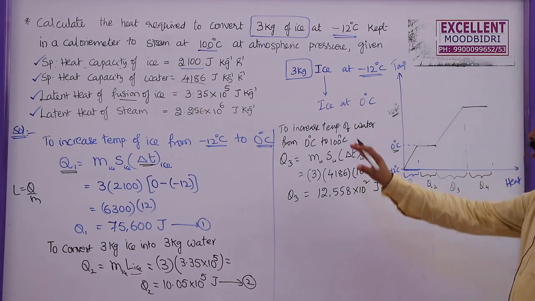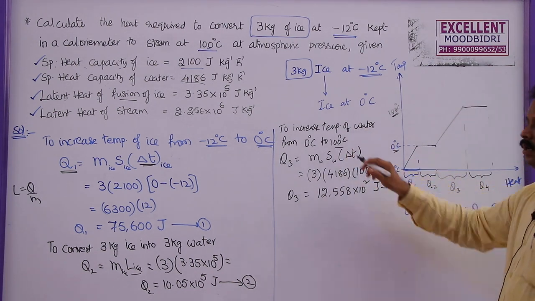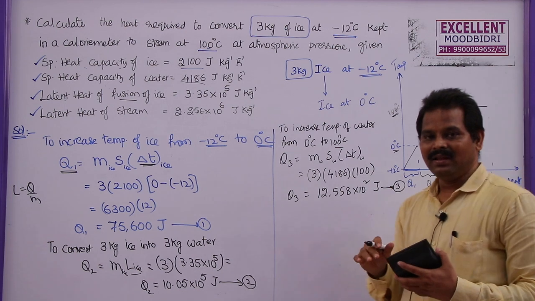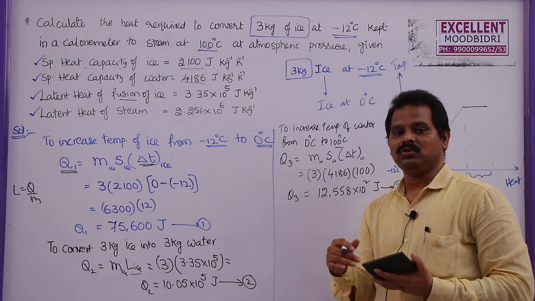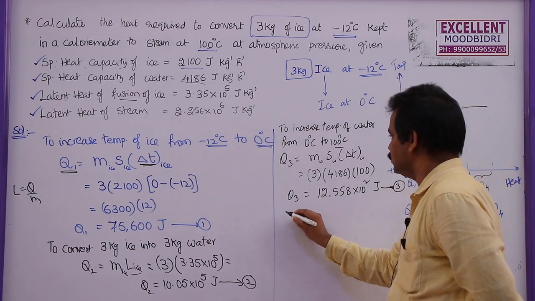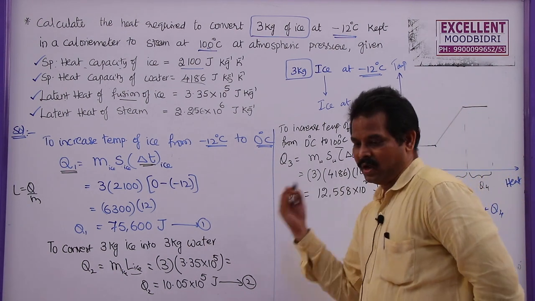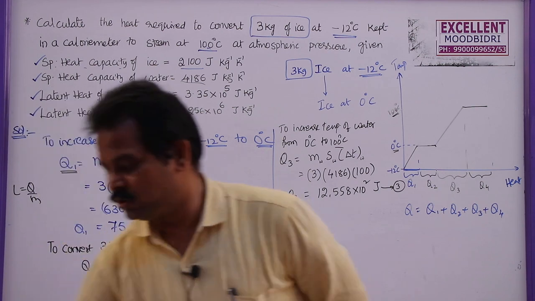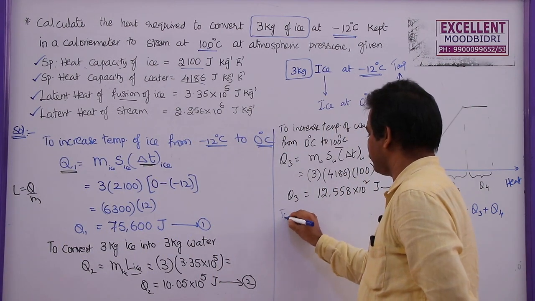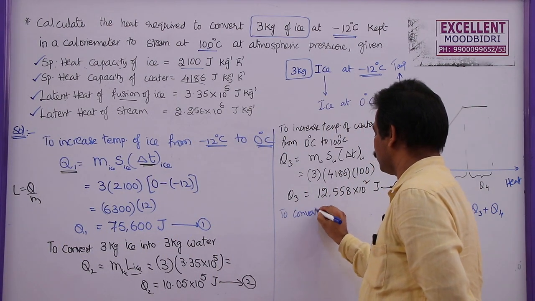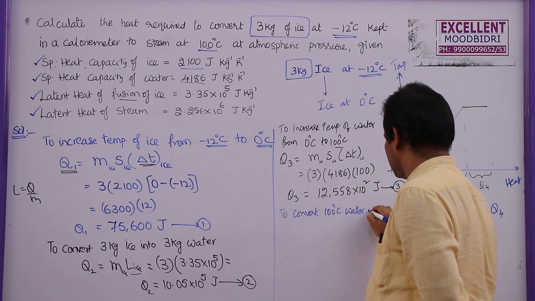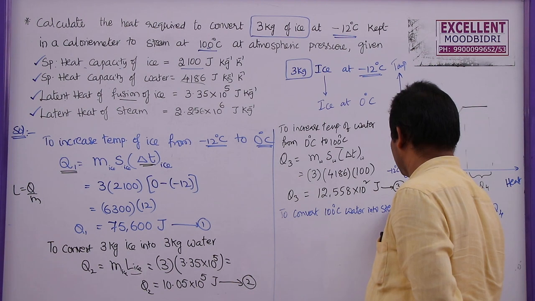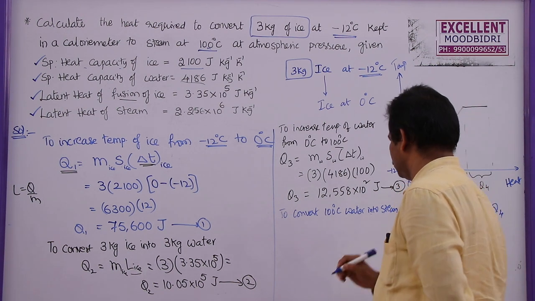Now the water temperature rises to 100 degrees. So whenever the water gets to 100 degrees Celsius, now it converts into gaseous state or steam. So the fourth one is to convert water into steam. 100 degrees centigrade water into steam.